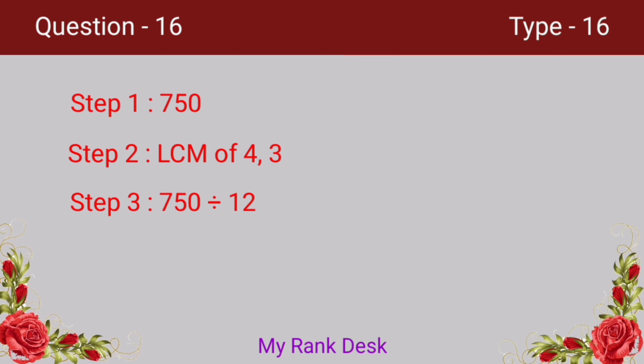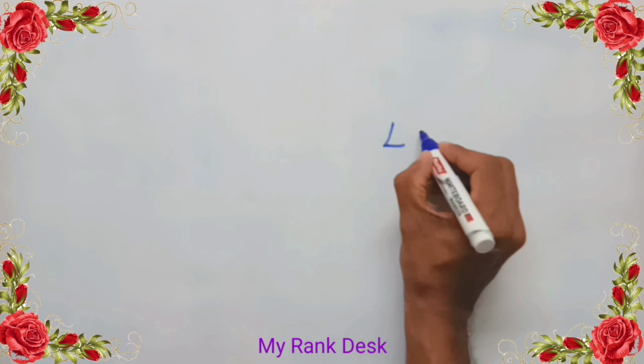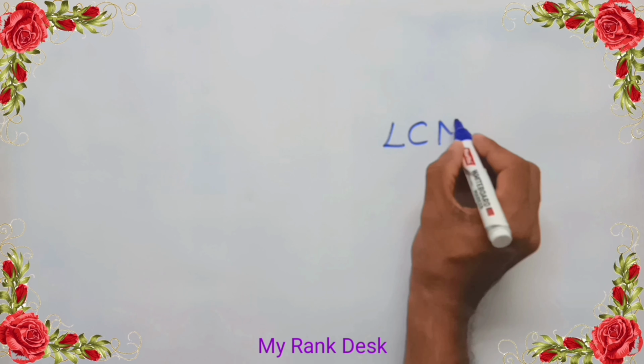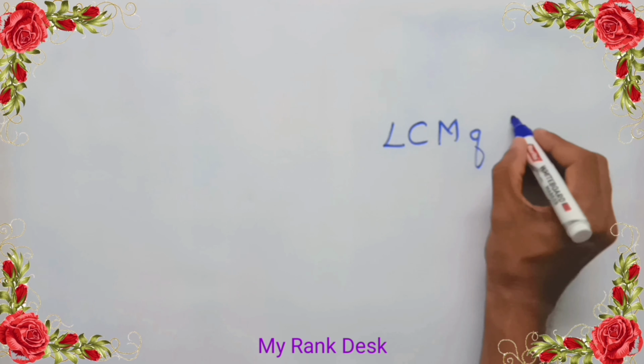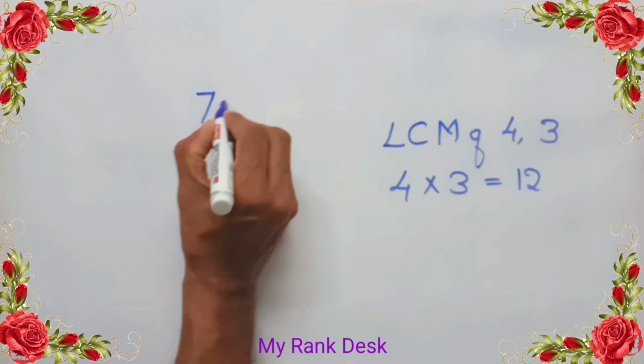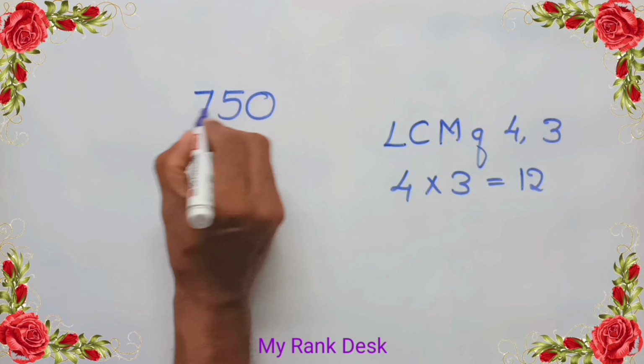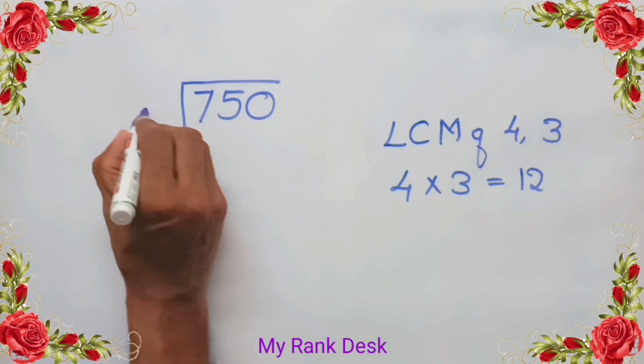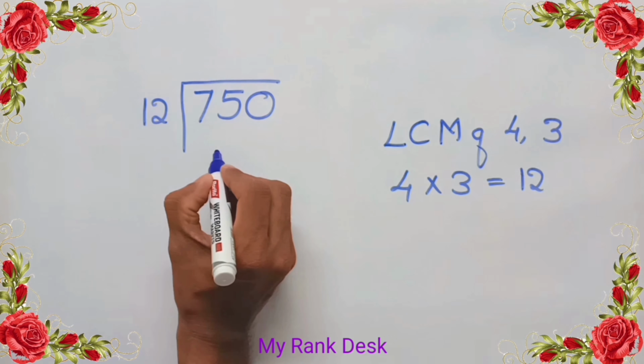Let's solve the problem. Let's take LCM of 4 and 3. That is 4 into 3 equal to 12. Now let's divide 750 by 12. 6 into 12 is 72.